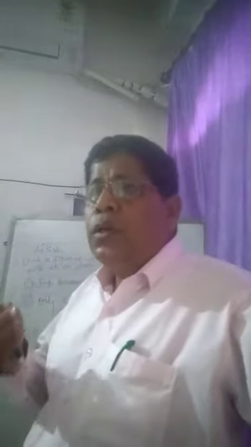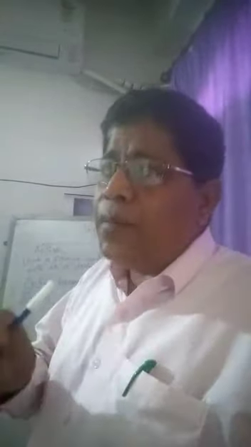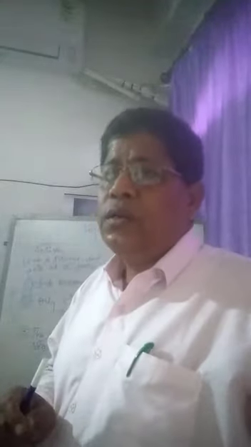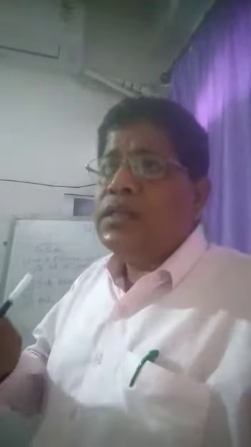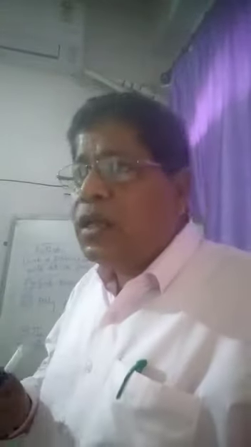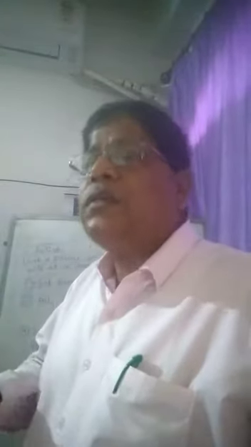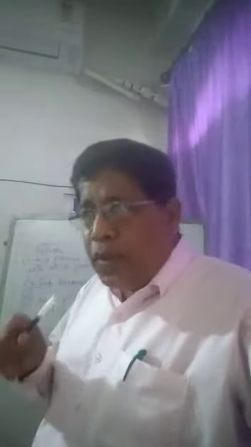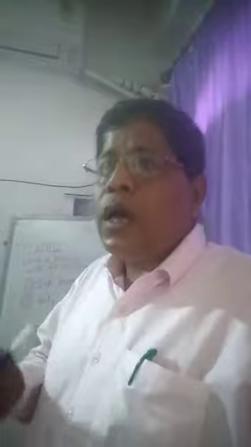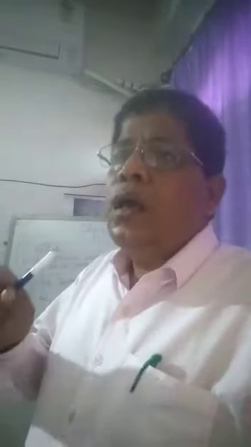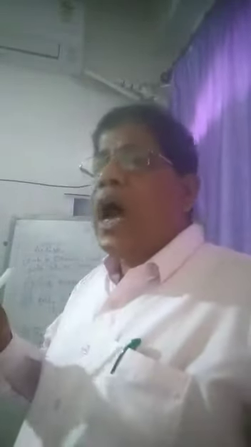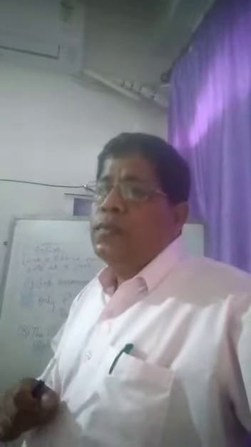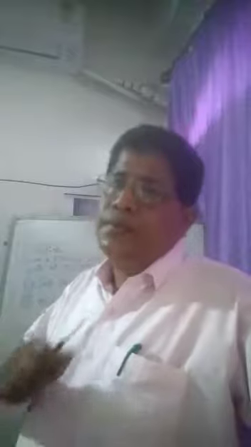Suppose we have a sentence, Ram eats a mango. Then you can ask a question, what does Ram eat? And then we get the answer, Ram eats a mango. So if we get an answer with our questions with what or whom, then the verb is a transitive verb.